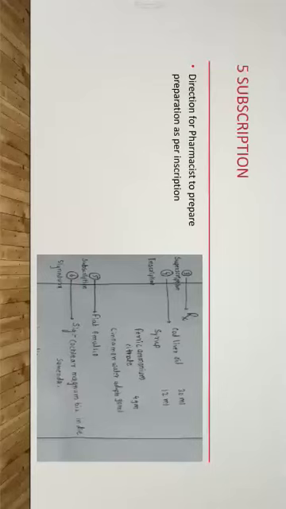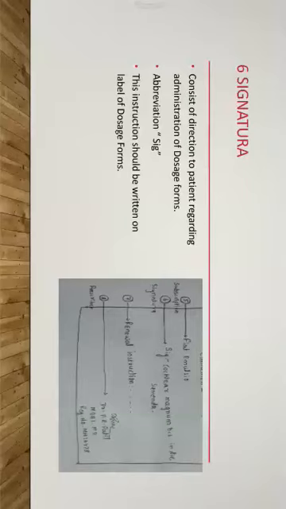Now we'll see the sixth part of the prescription, that is the signatura. Signatura is written just below the subscription. You can see in the image, 6 number point, that is signatura. It is written as Sig, that is a short form, or it can be named an abbreviation. Signatura means a direction to the patient regarding administration of the drug or dosage form.